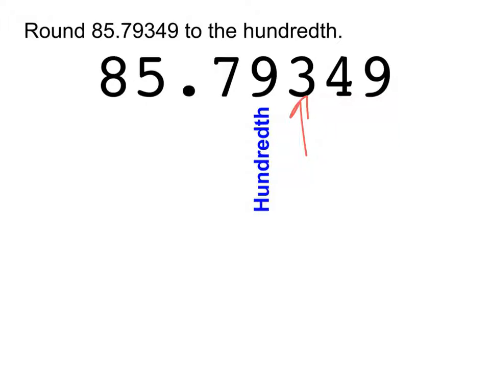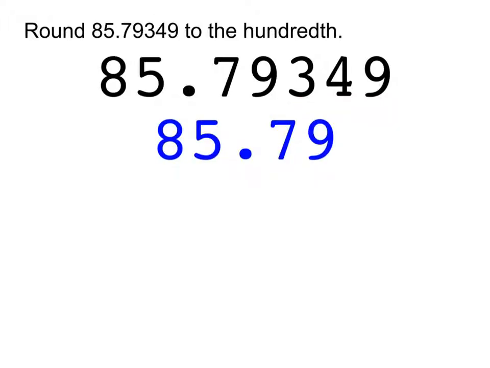Well, this number here, it is less than 5, therefore it leaves it alone. So our final answer is 85.79. And we're done. That's it. It's rounded.